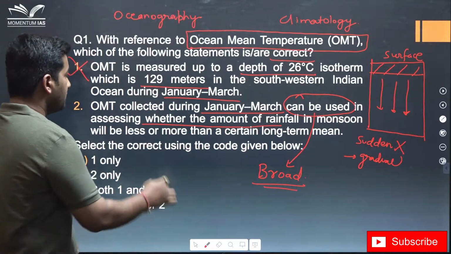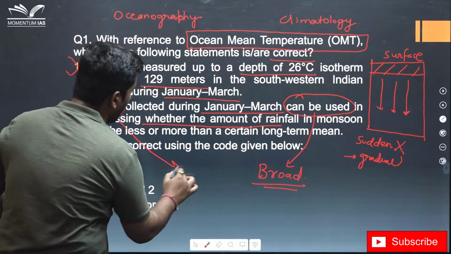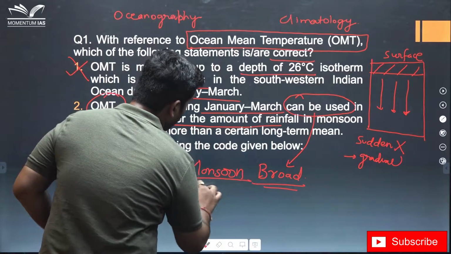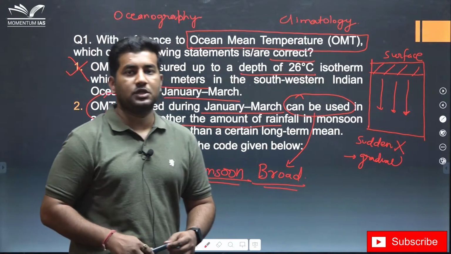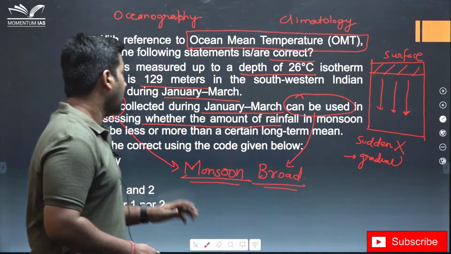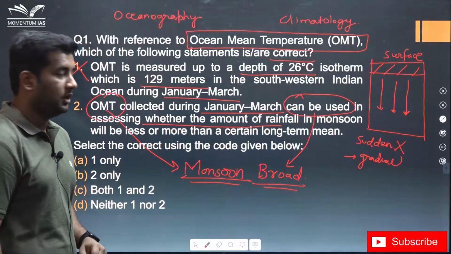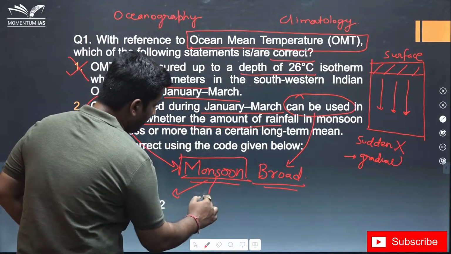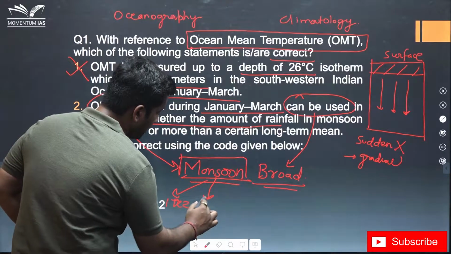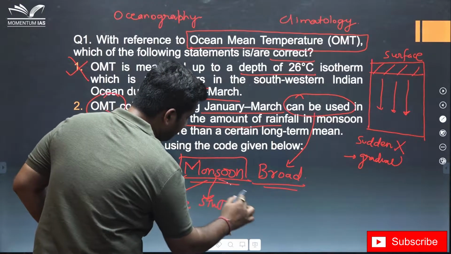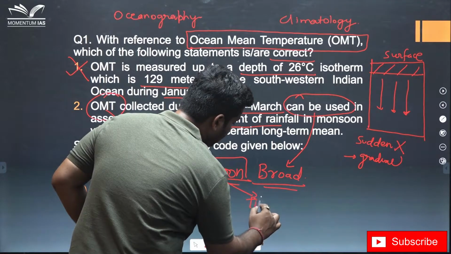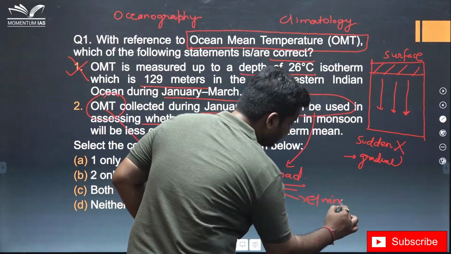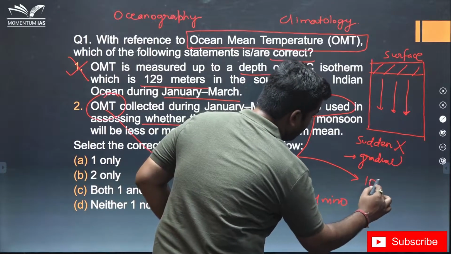In very simple terms, they are asking whether ocean mean temperature is somehow related to our monsoon or not. Well, if you follow the things in the news, there was a report which found that ocean mean temperature is somehow related to the monsoon, and we already know that the monsoon is a very complex phenomenon based on various factors such as ITCZ, the subtropical westerly jet stream, temperature of the Tibetan plateau, El Nino, La Nina, and the Indian Ocean dipole.